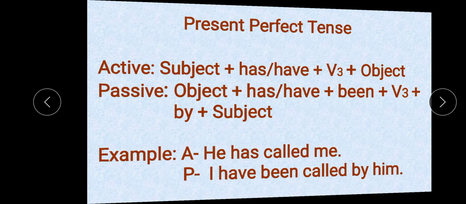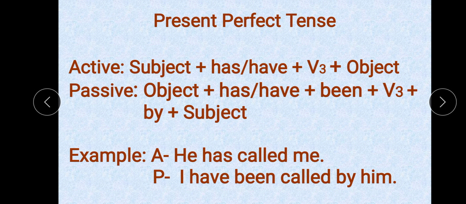Now present perfect tense. We know the sentence structure. First we write subject, then according to the subject we use has or have, then the third form of verb or past participle form of verb, and then object.